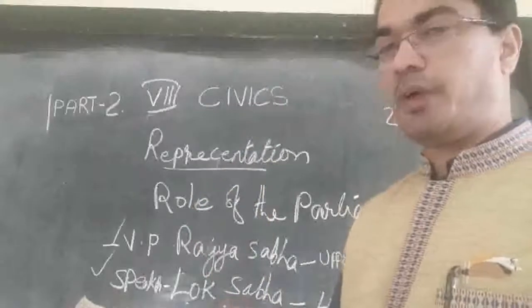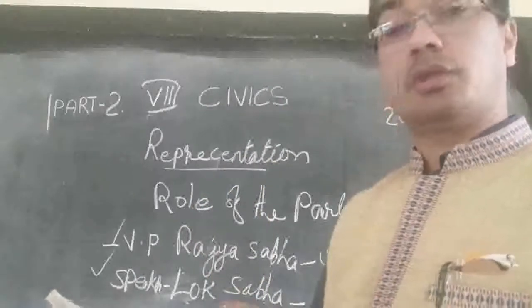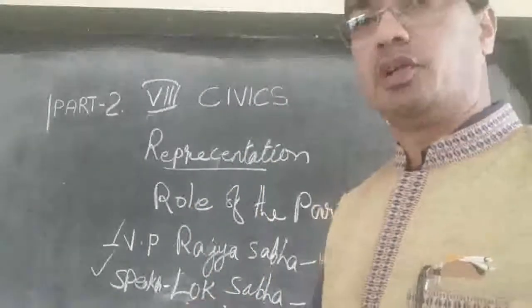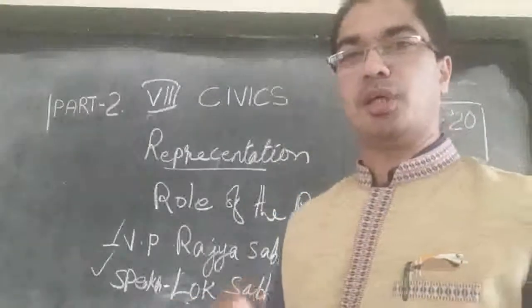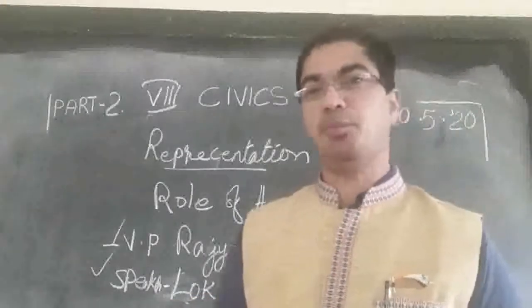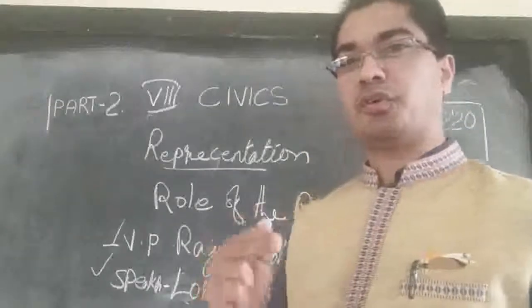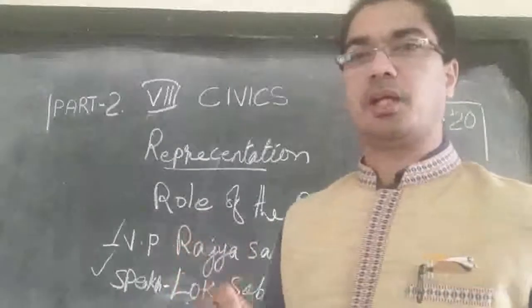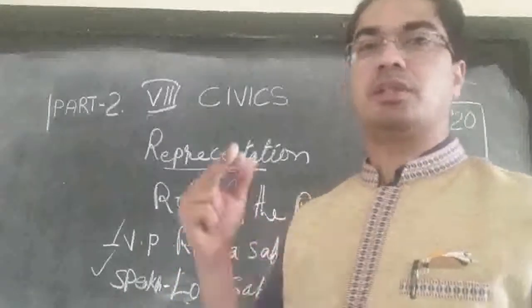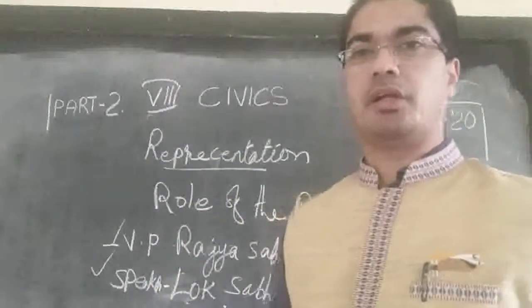The half is 545. So the full is 545. So what will be the half? They should have 223 MPs minimum. So in order to form the government, they should have more than the half. So 223 means it is half of 545.